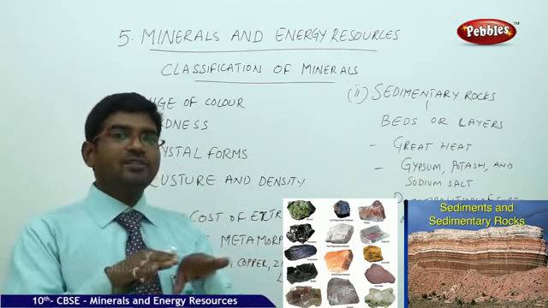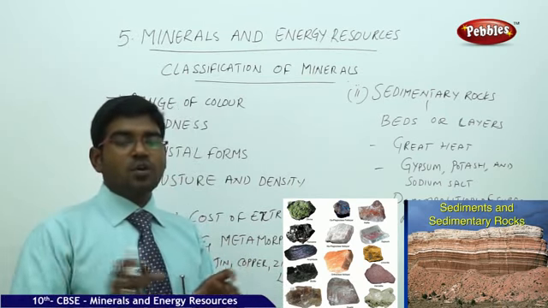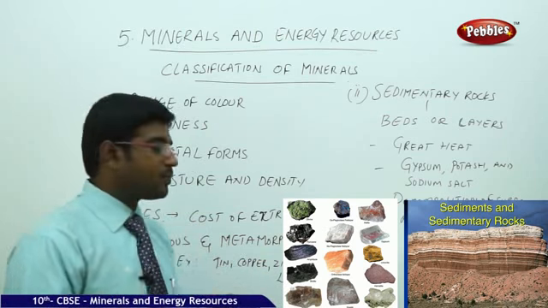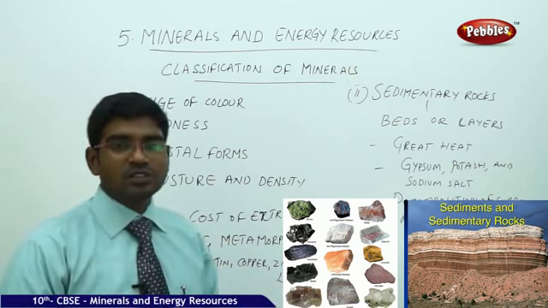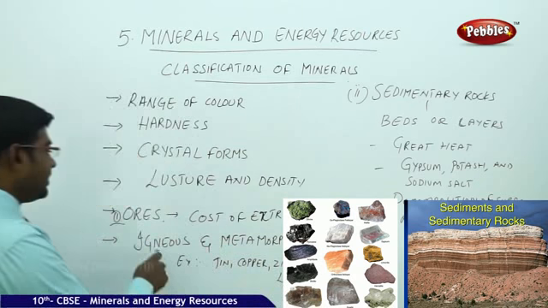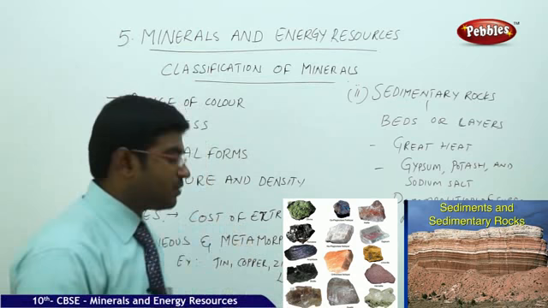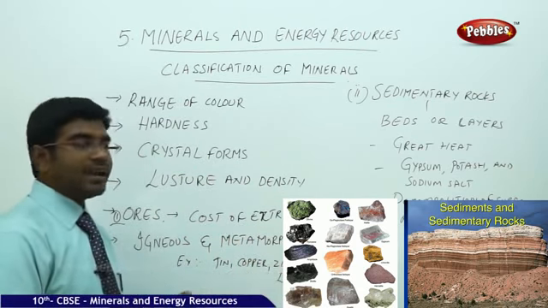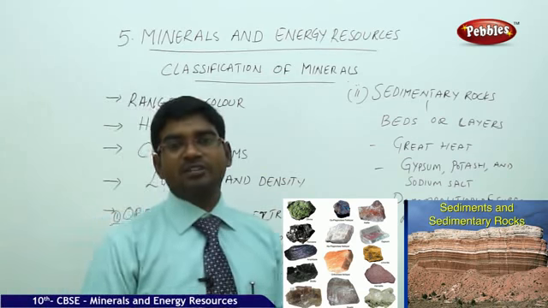We get the joints of the stones, and the veins and the lodes. The small connectivity points are called veins. The larger connective points are called lodes. So cracks, crevices, joints, veins and lodes, which are present under the igneous and the metamorphic rocks, make minerals available for us, like tin, copper, zinc and lead. So this is the second category of the availability of the minerals.